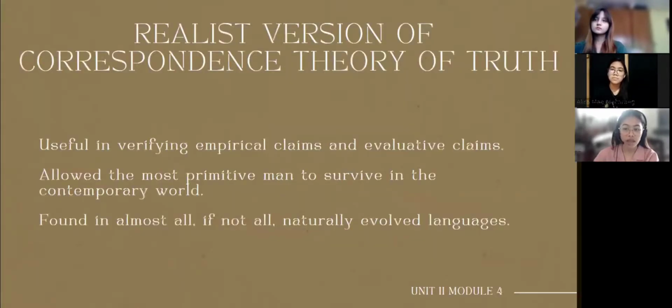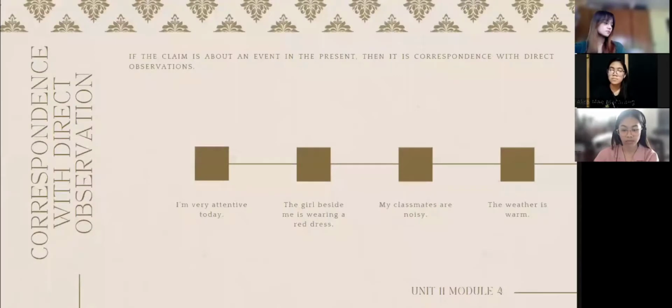Aristotle provided a realist version of truth, useful in verifying empirical and evaluative claims. This version allowed the most primitive man to survive in the contemporary world and is found in almost all, if not all, naturally evolved languages. First, we have claims about an event in the present, such as: I am very attentive today.